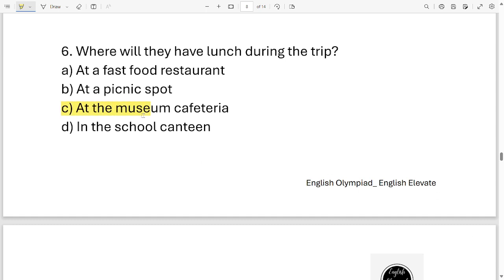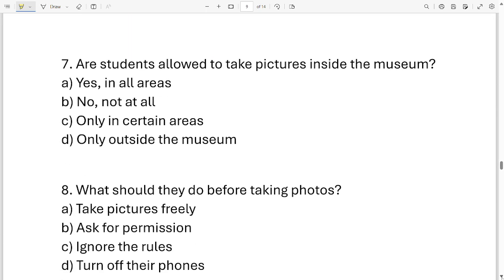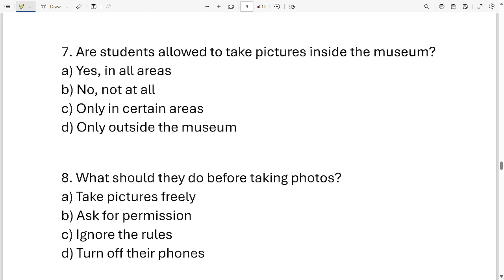It is option C, at the museum cafeteria. Okay. Now next question. Are students allowed to take picture inside the museum? Options are yes in all areas. Next, no, not at all. Next option, only in certain areas. And the last option, only outside the museum.